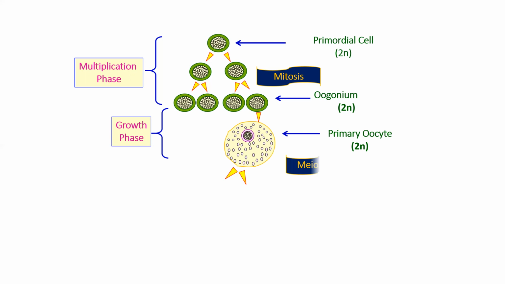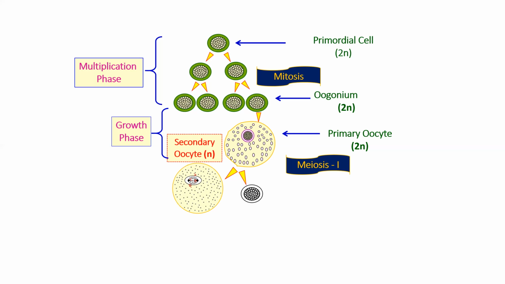Now what happens? The primary oocyte undergoes meiosis 1 and it forms two cells, obviously. But these cells are going to be of which nature? Haploid or diploid? Yes, they are going to be haploid. One will be called the secondary oocyte and the other will be called the first polar body. But what can you see over here? We can clearly see in the schematic that one cell is very big and one cell is very small.